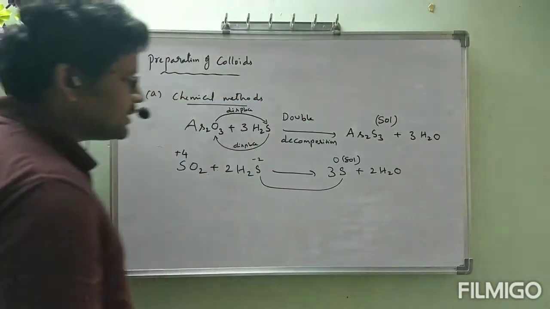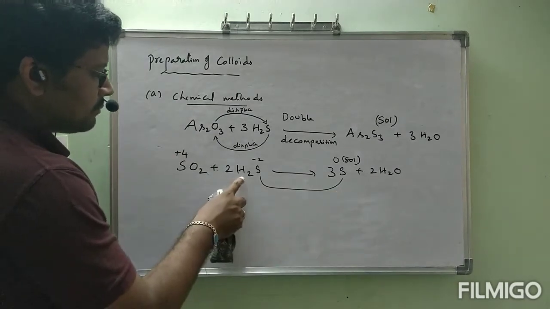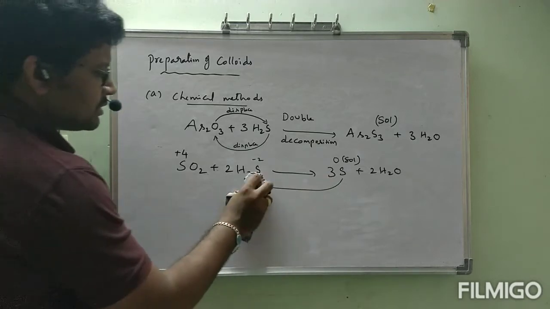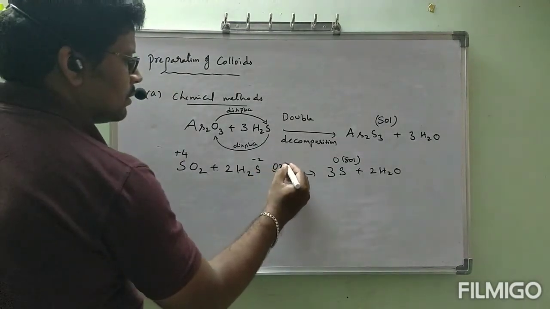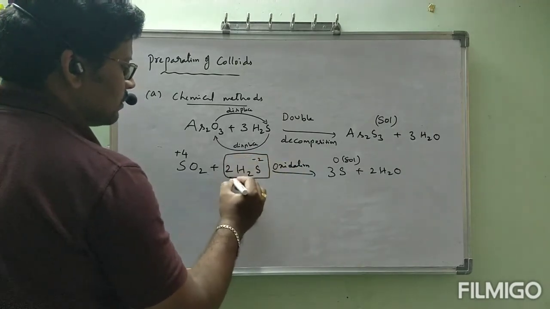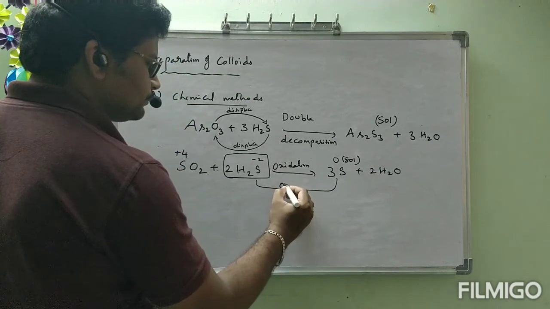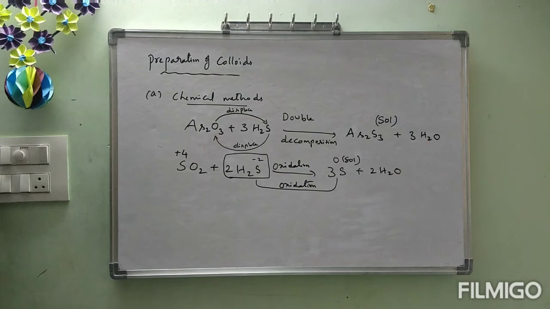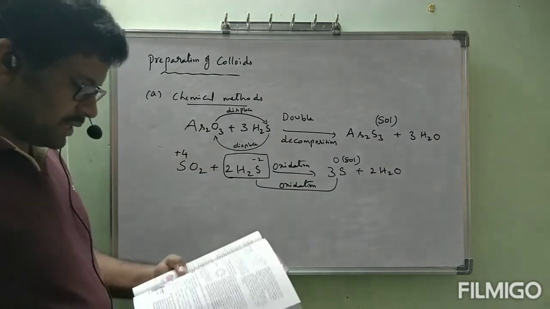Sulfur is undergoing both oxidation and reduction actually. Here sulfur goes from plus 4 to 0, and here from minus 2 to 0. This one is undergoing oxidation, this one is undergoing reduction. But they mentioned in brackets that it is oxidation only, because I think they considered it with respect to H2S and termed it as oxidation. So first one is double decomposition, second one oxidation, third one